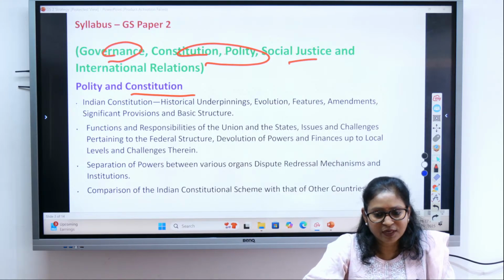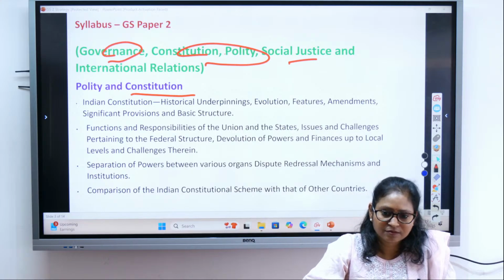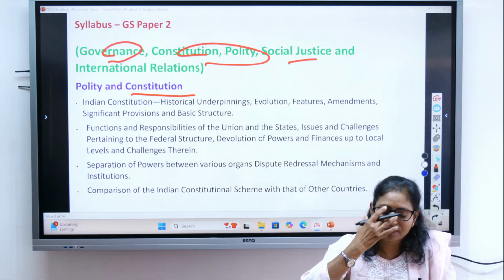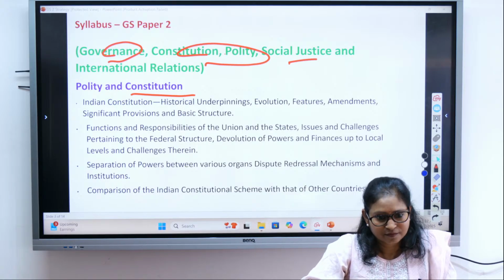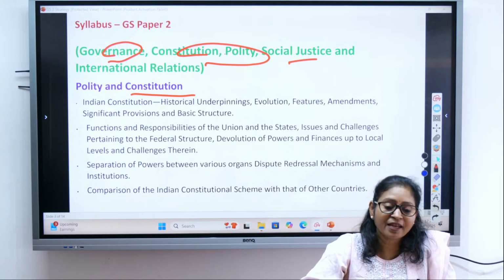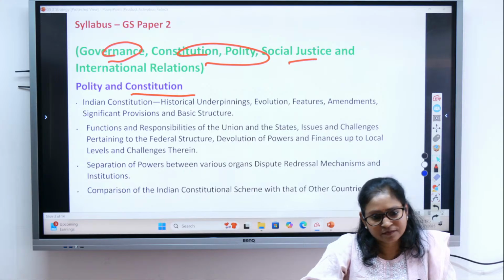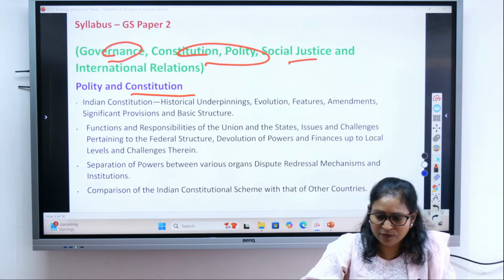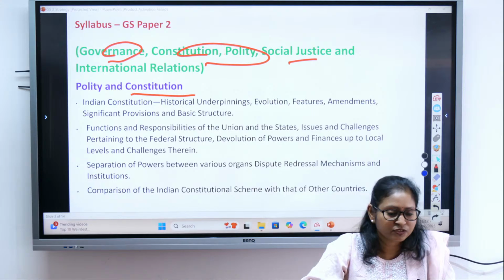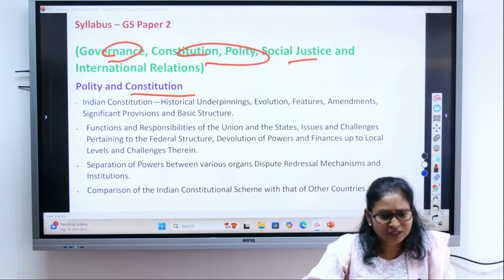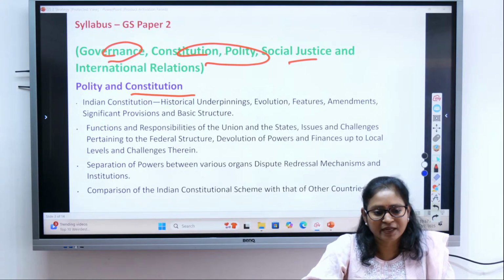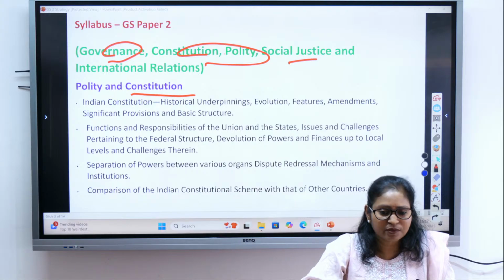So what are the examples of bad governance? Give me a simple example. Corruption. Isn't it? Corruption, maladministration, means where administration is not carried out properly, abuse of authority, crony capitalism. Crony capitalism means where the government is supporting only the rich class, the capitalist class. So these are examples of good governance or bad governance? Bad governance. What is an example of good governance?